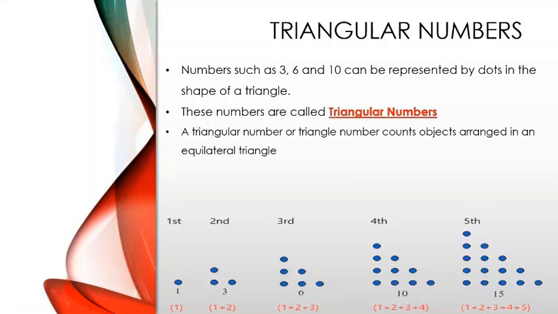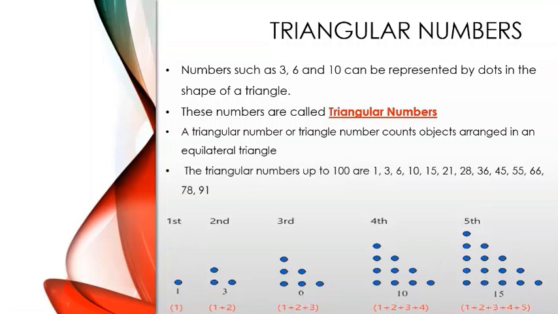A triangular number or triangle number counts objects arranged in an equilateral triangle. The triangular numbers up to 100 are 1, 3, 6, 10, 15, 21, 28, 36, 45, 55, 66, 78 and 91. This is an example of triangular numbers. It shows up to the fifth triangular number.